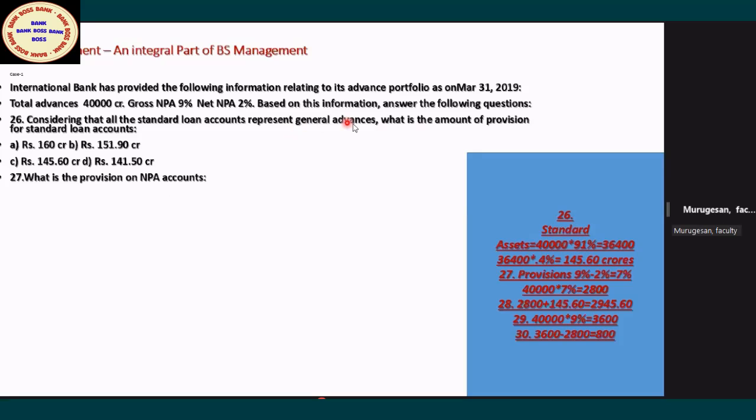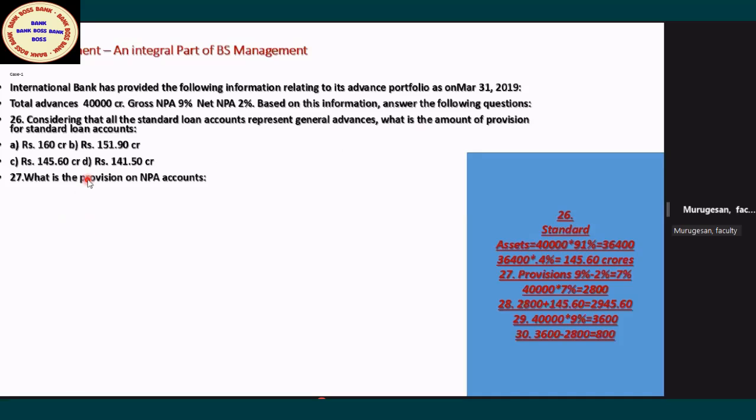No, madam. That is only for general advances. There are 4 slabs, but here you have to assume all standard advances are general. Note down: agriculture 0.25, MSME advances 0.25, housing loans 0.75, commercial real estate 1%. All other standard assets 0.40. This is the provision needed for standard assets.